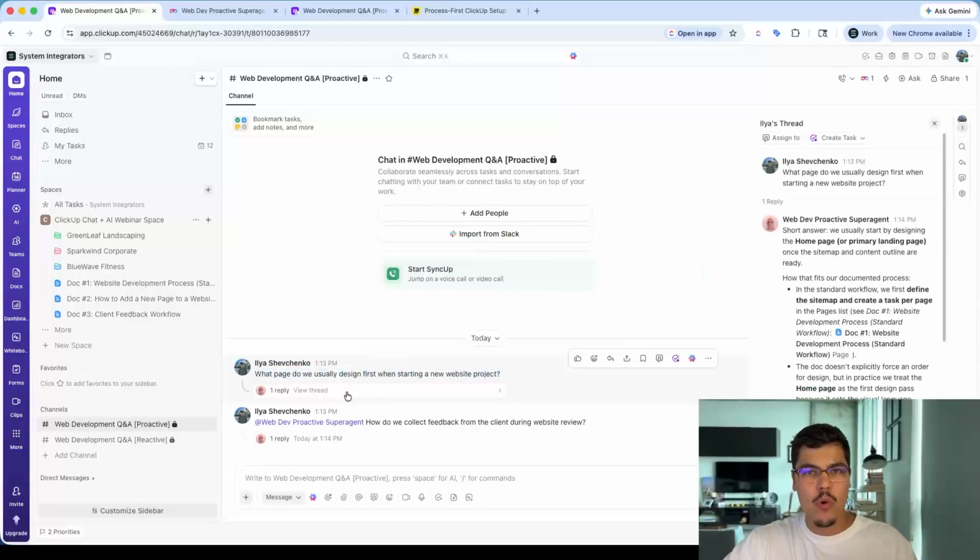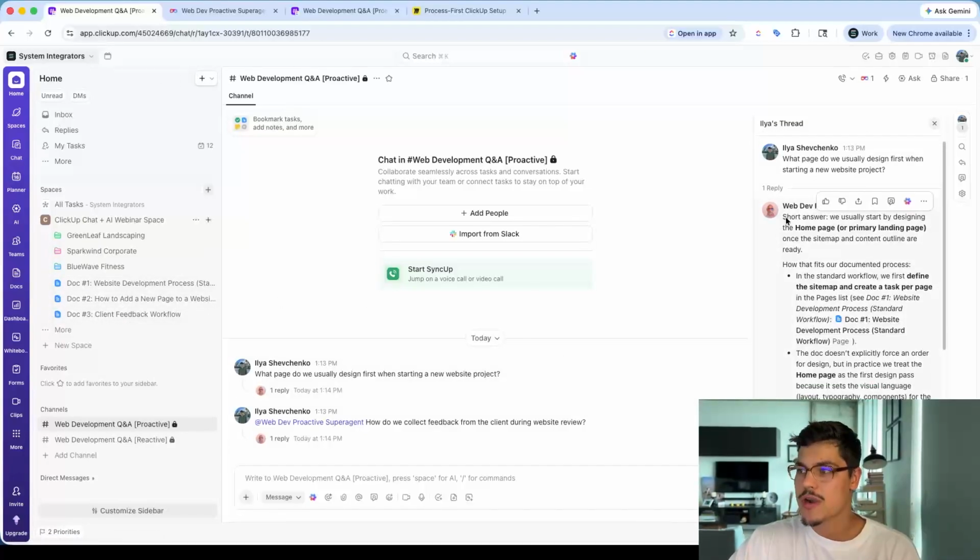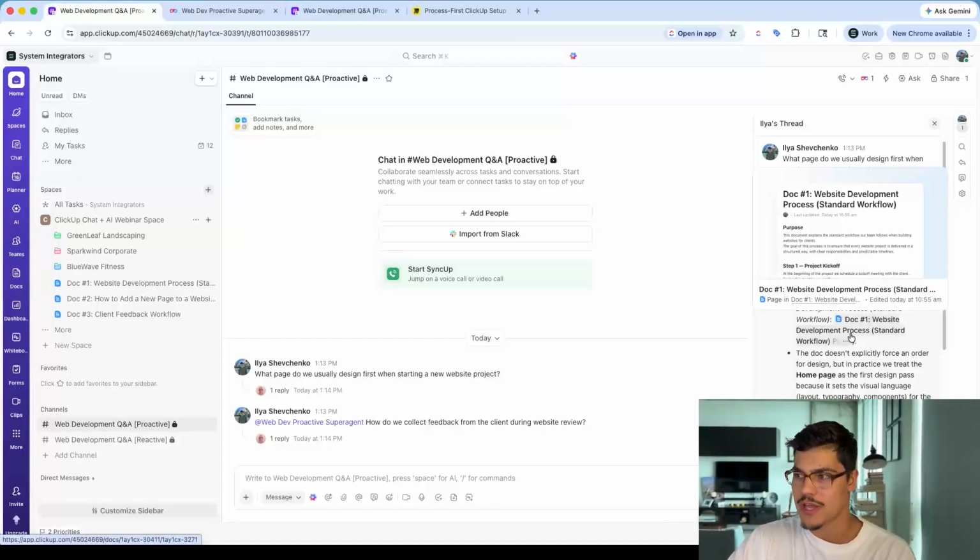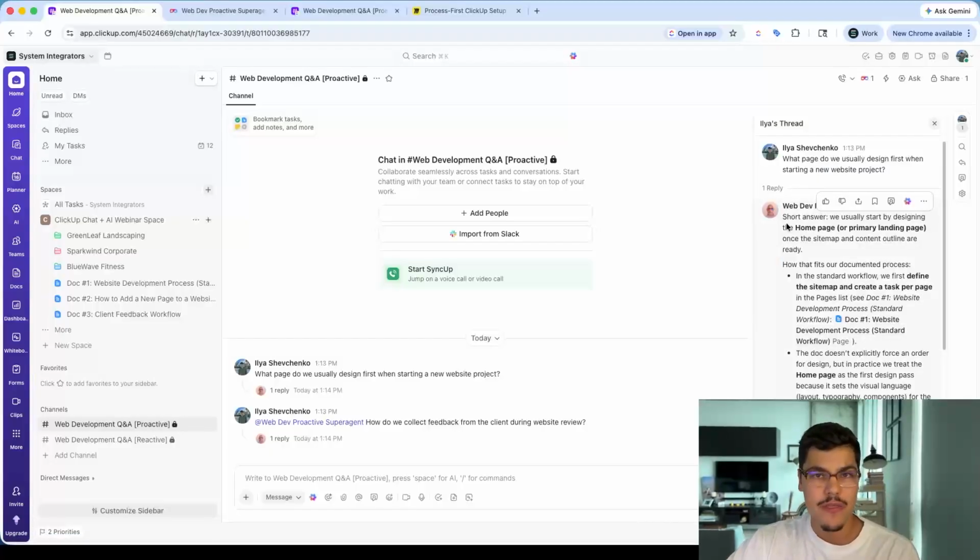Again, the same simple question, but now instead of taking context from previous conversations, it pulls information from the documentation that I put in here. And now it says, short answer, we usually start with a homepage, and this is the document that fully describes that. It gives you the reference, so your people can check the full explanation and documentation on how this step should be done if they need more context. If not, if this is enough, we're good to go.